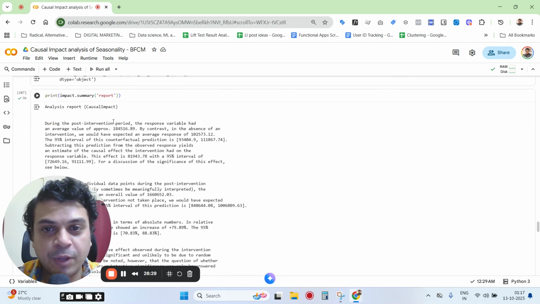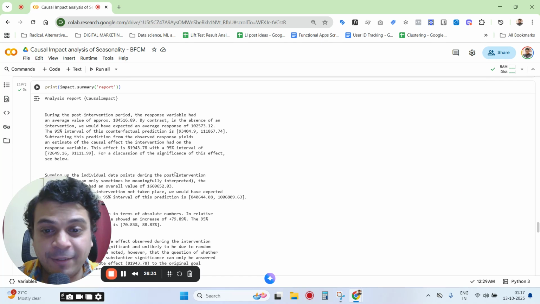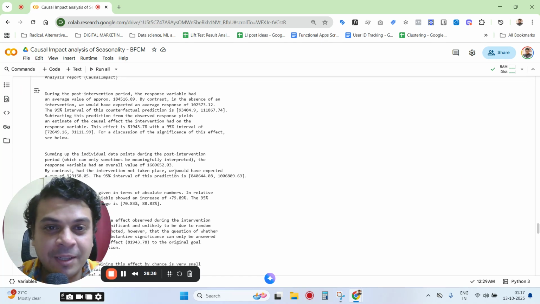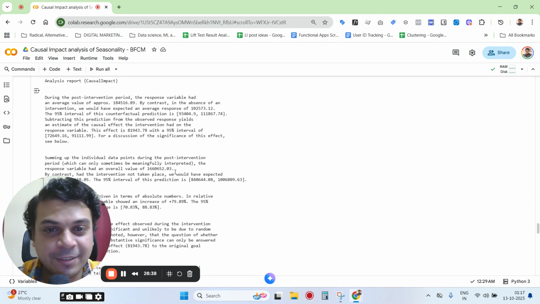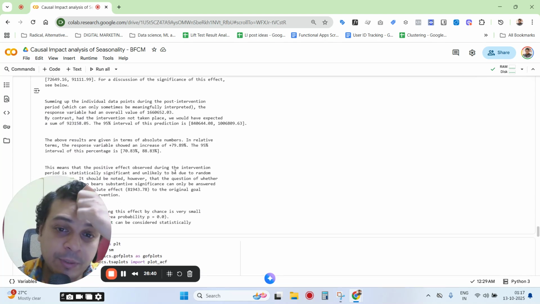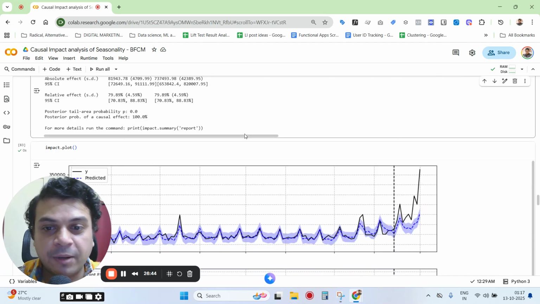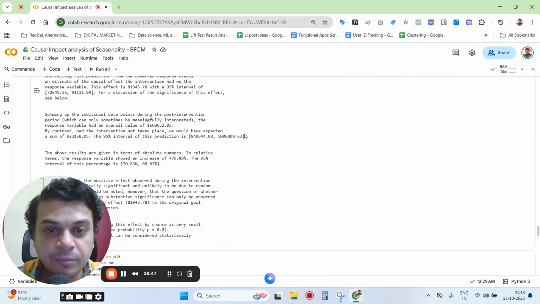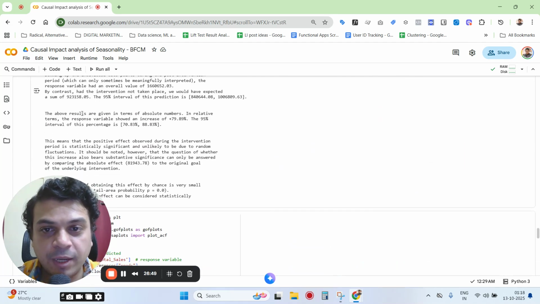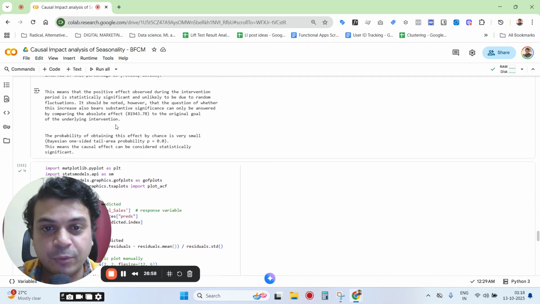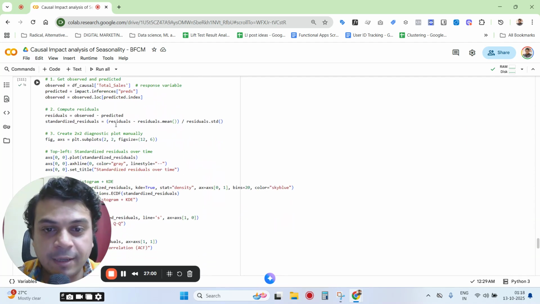But if you actually do this impact summary report, it gives you almost a Gen AI style output. This is pre Gen AI, by the way. It has been there for much longer than that, and it's a very nice Gen AI kind of output. It simply gives a textual version of whatever you got in the initial report. So there it clearly gives you the results in terms of absolute numbers, and the fact that the positive impact is statistically significant and unlikely due to random fluctuations. So very nicely it gives you that output.